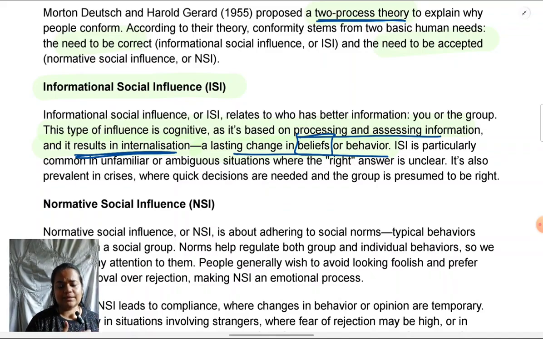Now, there is another type of influence also which we are going to see, the normative type. So we should know when it is that we are going to show this type of conformity and when it is that we are going to show that type. Means when is ISI going to be the reason for conformity and when is NSI going to be the reason? Usually ISI is the reason for conformity when we are in unfamiliar or ambiguous situations. Ambiguous means unclear situations where the right answer is unclear.